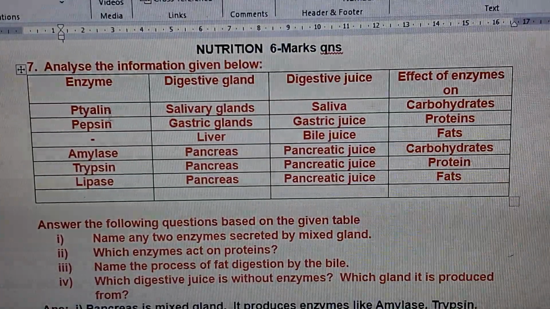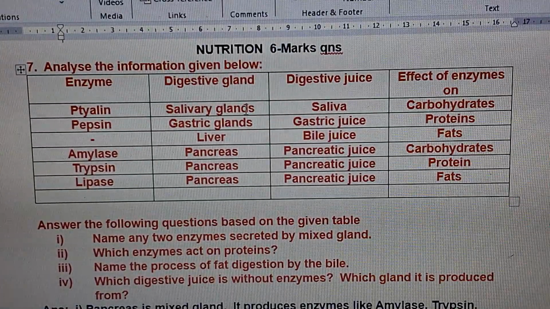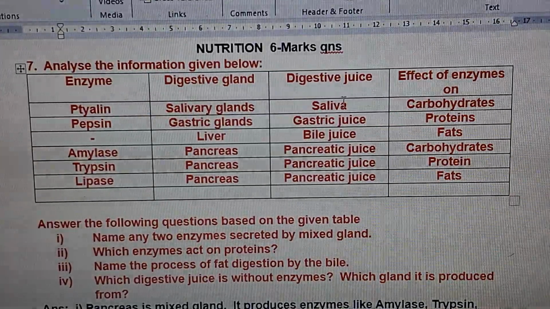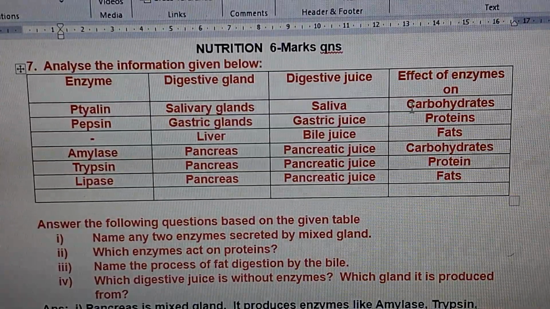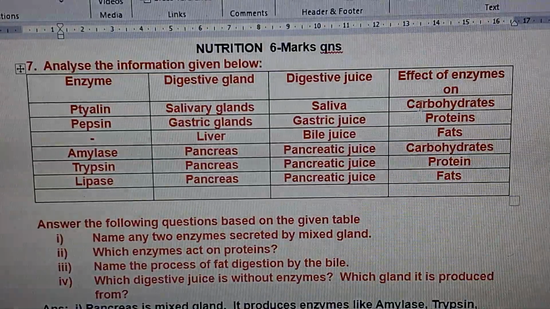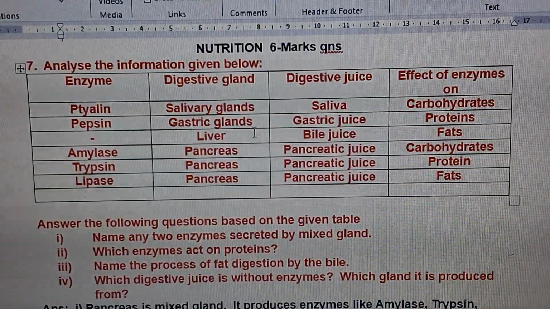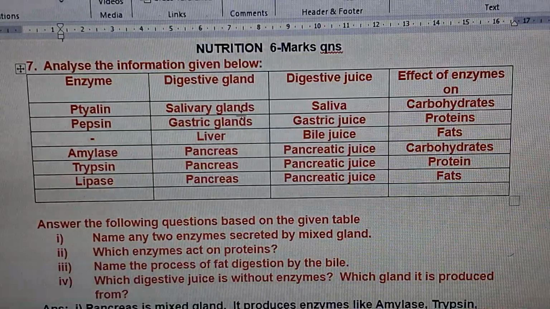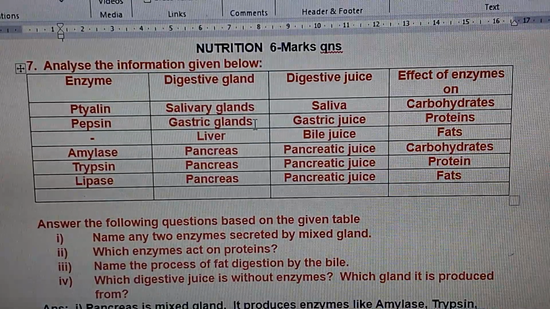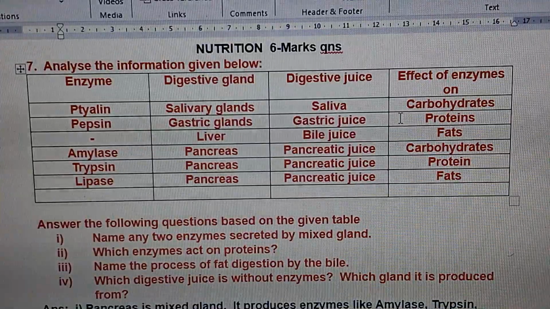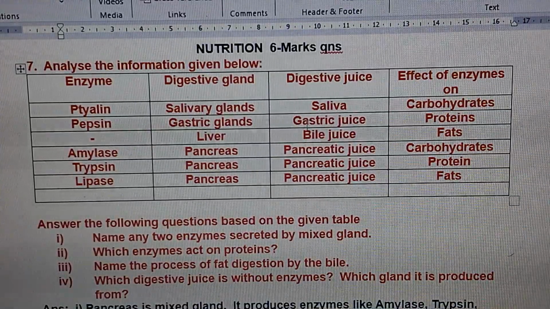So ptyalin is produced in salivary glands and the juice is called saliva, and it digests carbohydrates. Pepsin is produced by gastric glands in the stomach, in the gastric juice, and it affects proteins.